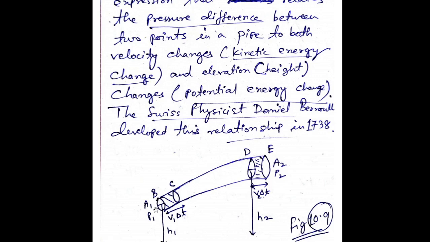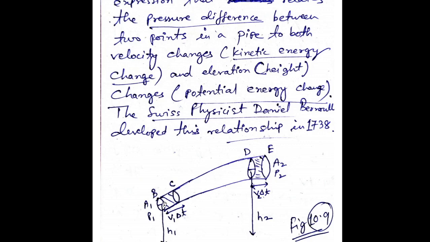Say at one end the cross sectional area is different, and the other end is of a different area. Here the pressure for this area will be P1, because pressure equals force per unit area, so it will be P1 for A1, and again pressure equals force per unit area, so it will be P2 for A2, correct? Now you see, I have drawn a small portion here, and here also I have one portion. So what is this portion? My liquid is flowing from this point B to the point C, right?